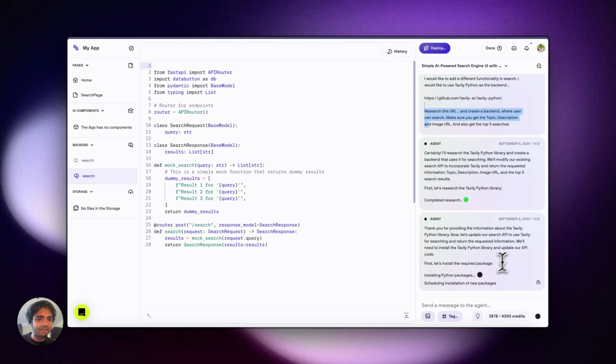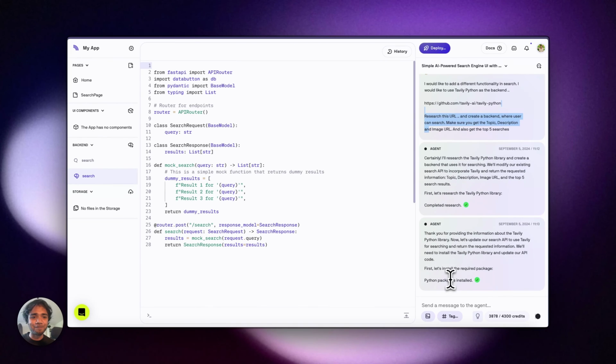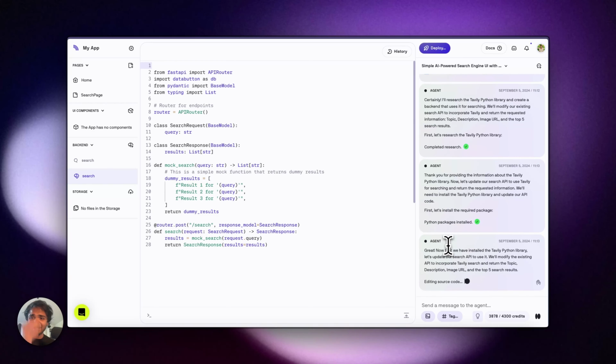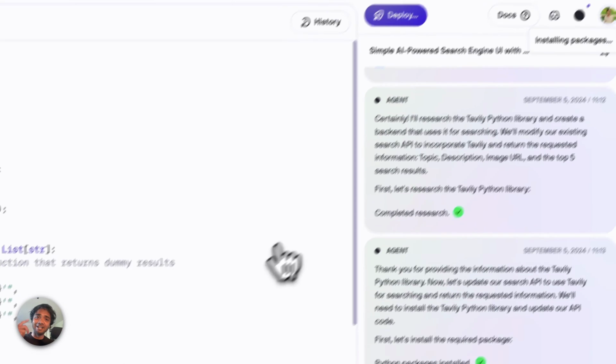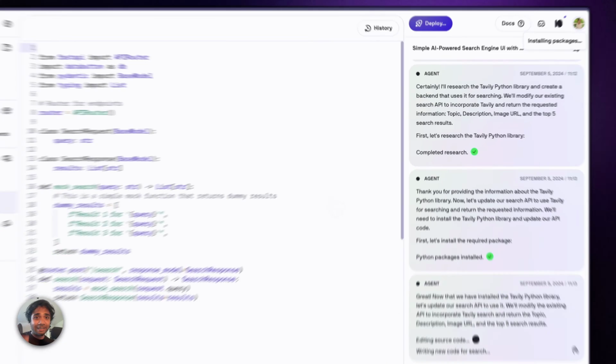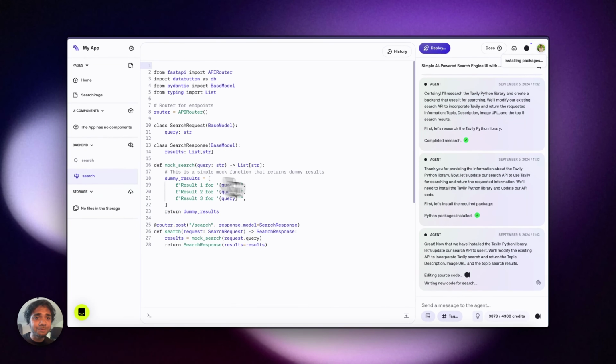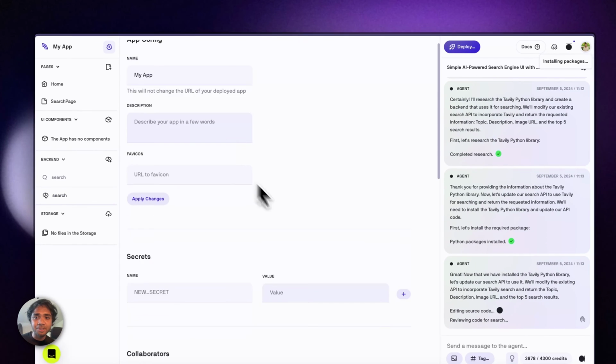It already started the Python package installation. As I said, Databutton is an autonomous AI agent. It knows what to do next. Again, this is one of the powers in Databutton. You have this entire workspace where you can install Python libraries, where you can deploy as well. We will deploy the app. You can also store your secrets.